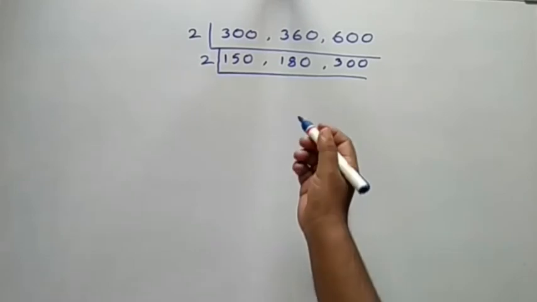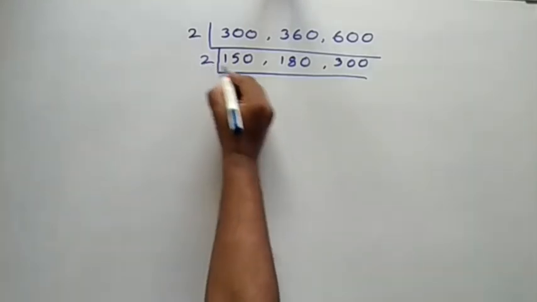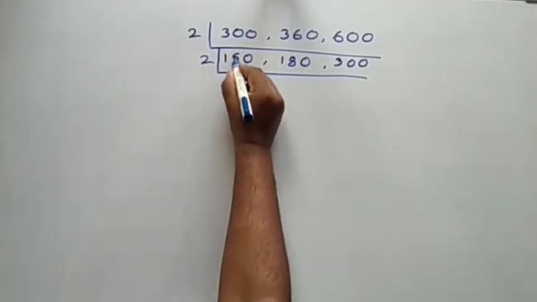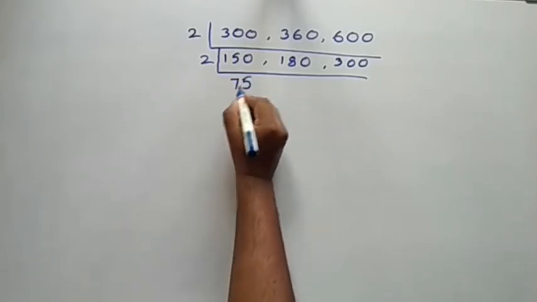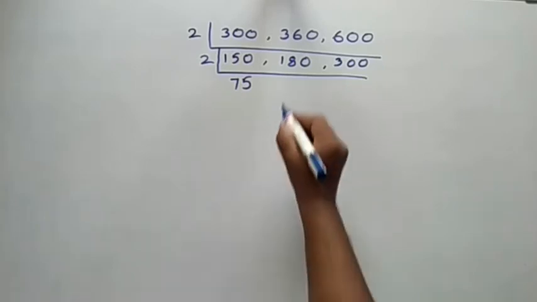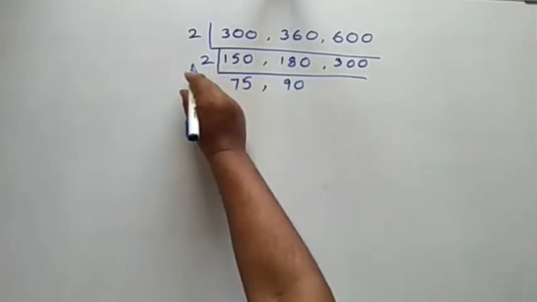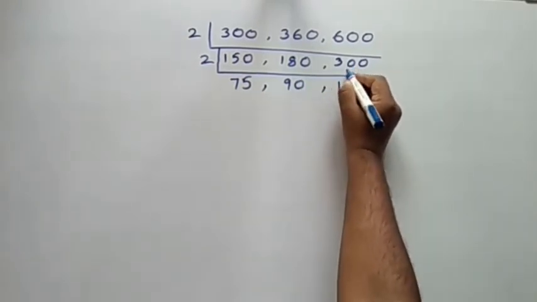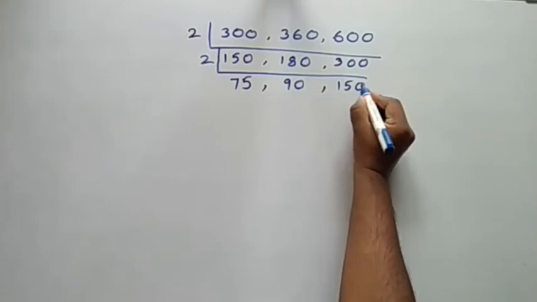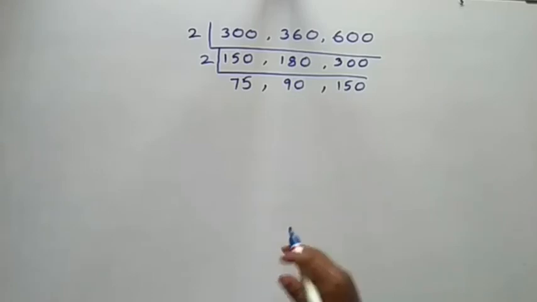By seeing this once again, these are all even numbers. Now I am going once again with the 2, taking 2 as a common factor. Here 2 7s are 14, so 15 is there, 1 remains, so 10, so 5 means 75. 2 75s are 150. 2 9s are 18, 0 means 2 90s are 180. 2 1s are 2, 1 remains, 2 5s are 0. Here 2 150s are 300.